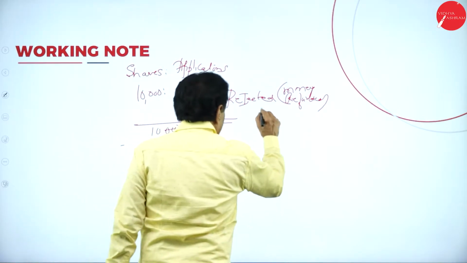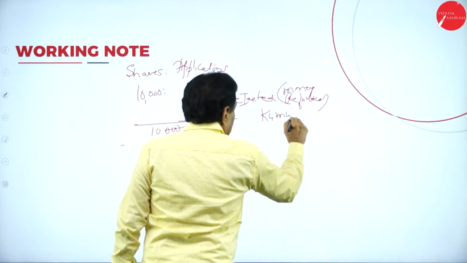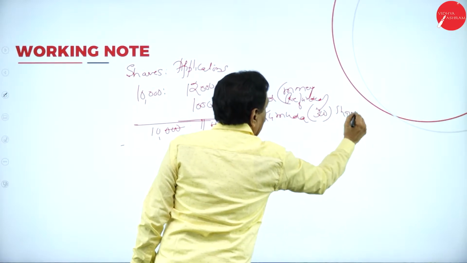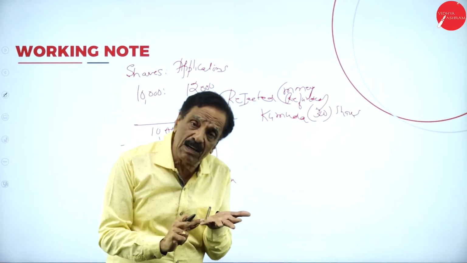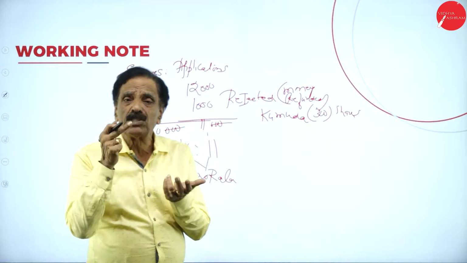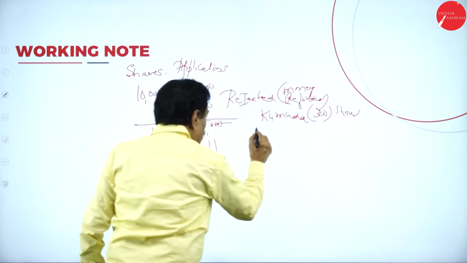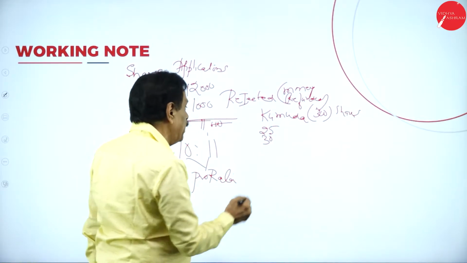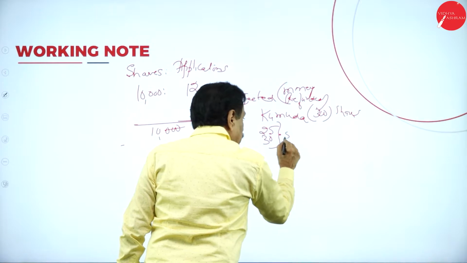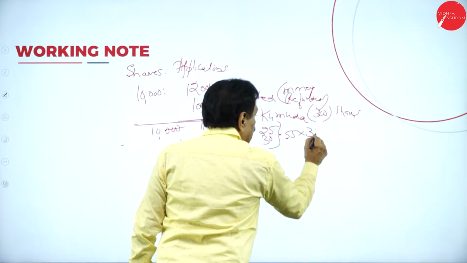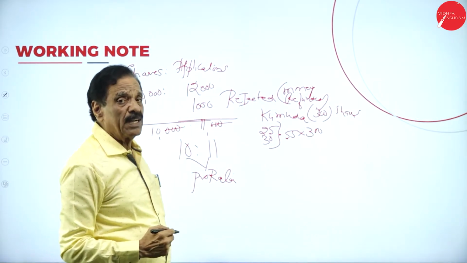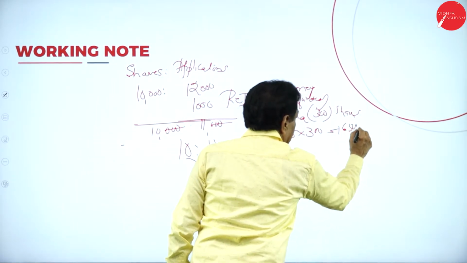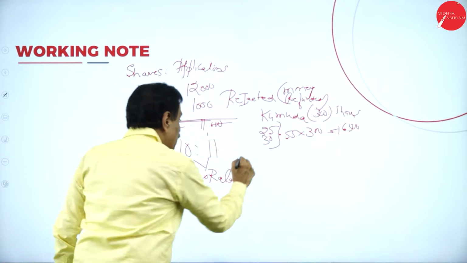First lady, Kumuda, holds 300 shares. She fails to pay the first call and the final call. How much already paid? 25 on application, 30 on allotment. Leave the premium, 30 on allotment. How much already paid? 55 rupees. On how many shares? 300 shares. She holds 300 shares. So she already paid how much? 16,500 she paid.